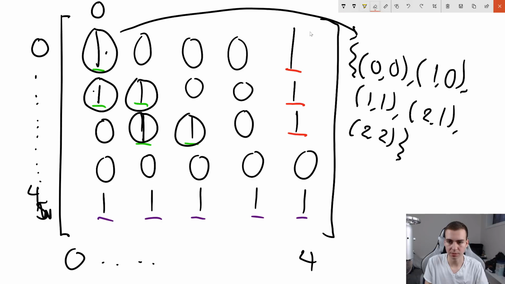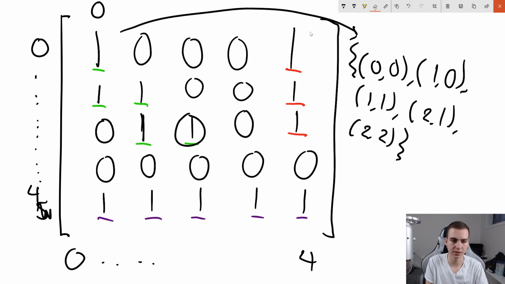We looked through all of these. So let me erase this and let's talk about the next step that we're going to do. So get rid of all this. Okay, so now we already looked at this one. So we found all these other ones from this one that are connected to it. We've marked all of those. Now we're going to move to this next position, which is a 0. Since it's a 0, we don't need to consider anything because there's obviously no river there. Same thing here. We don't need to consider it. Same thing here. Don't need to consider it.